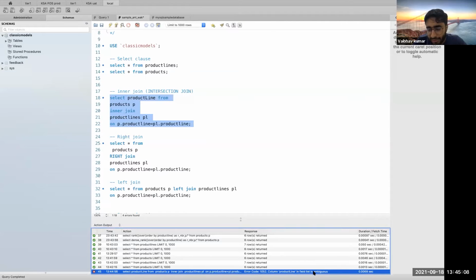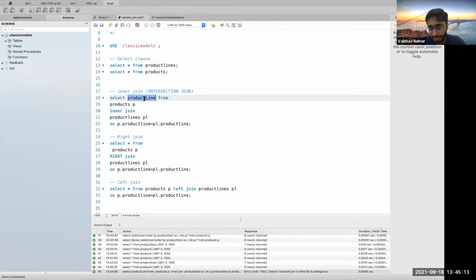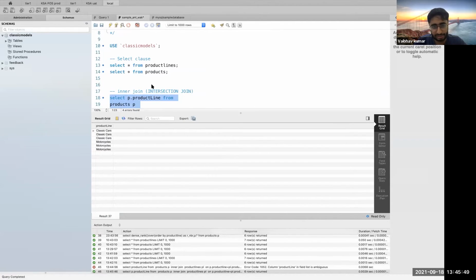What it means is this particular column is present in both of the tables, products and product lines, and you need to specify from which table you want to derive it, because otherwise, when the whole statement gets parsed, the parser gets confused about which table it needs to extract the information from. Because we are using an intersection join, which is the inner join, we can specify any of them. So p dot product line, and then it will give me the whole information, you can see here.